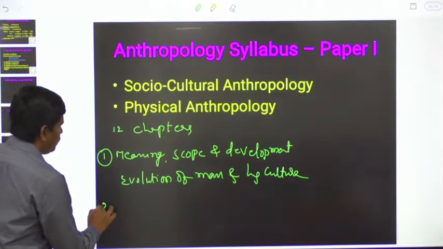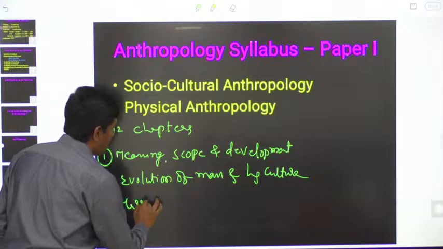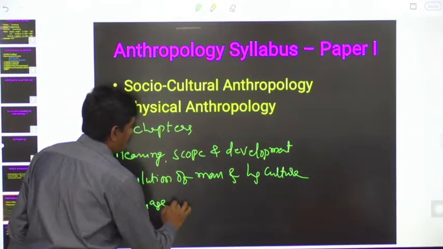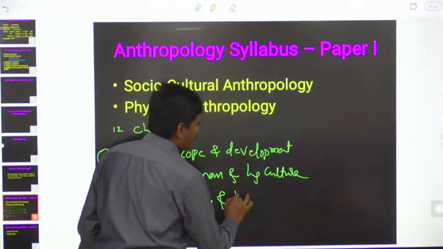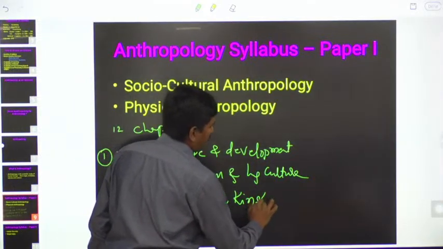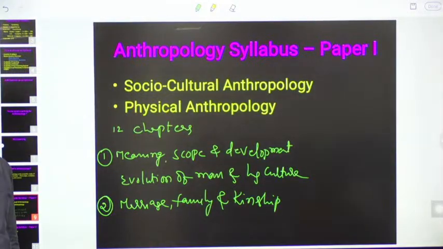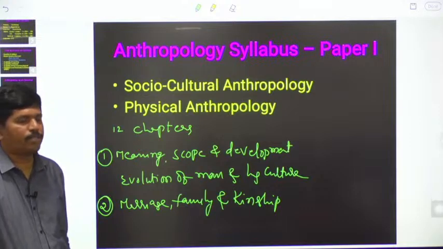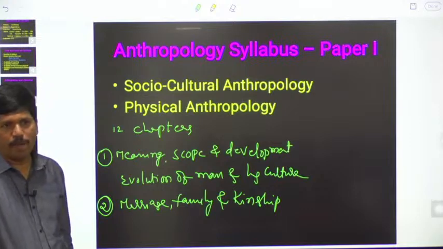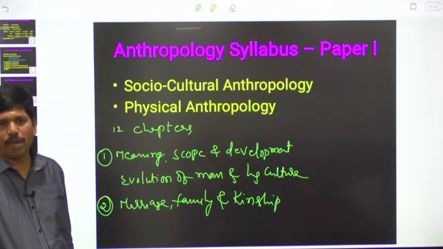Second chapter deals with marriage, family, and kinship. What is meant by marriage? What are the different types of marriages? And what are the different marriage rules, different laws, and what are the different marriage payments?